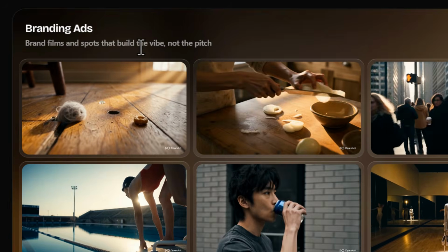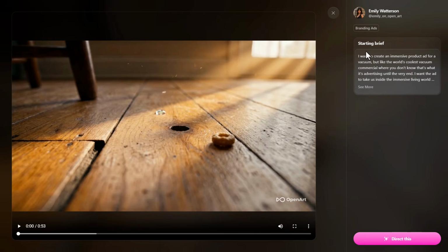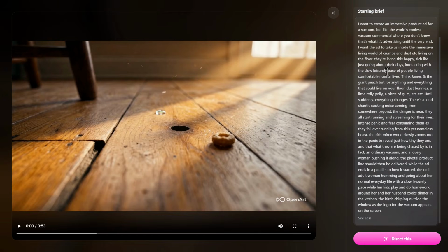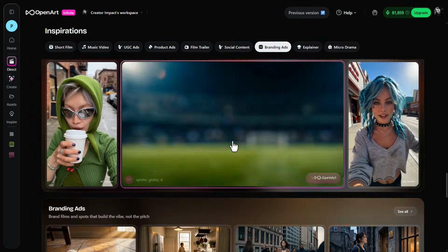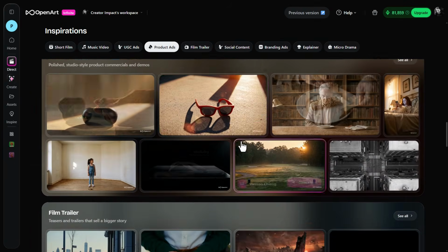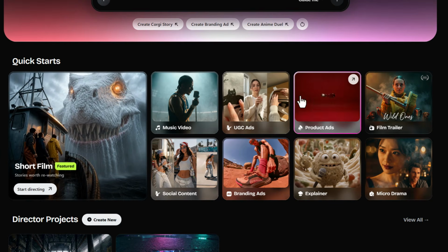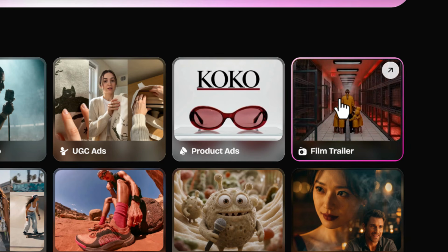But of course, again, we can always go back. This time I go to branding ads, maybe check out this one here. You can again see what the brief actually looked like and use that for some inspiration. But again, if you want to actually just use a template up the top, you have these sections. So if I wanted to create a film trailer, I can just simply click on film trailer.